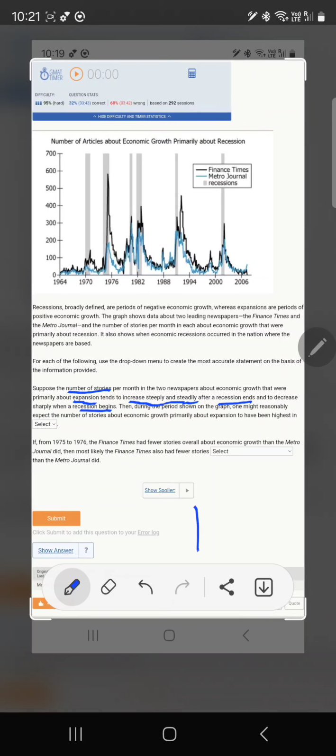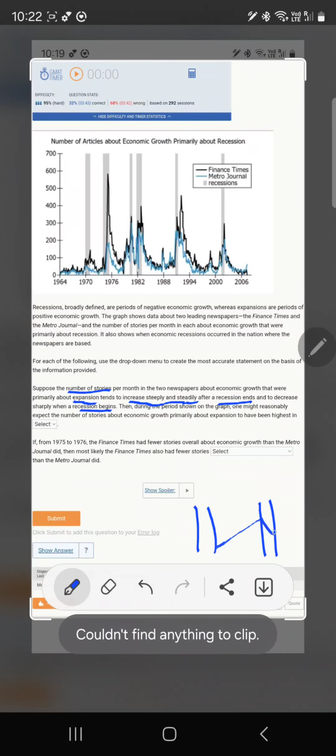So say we have these two periods of a recession. When the recession ends in the first period, we will have the number of articles about expansion increasing linearly. And the moment the recession begins, it will dip. And the moment again the recession ends, it will move up.